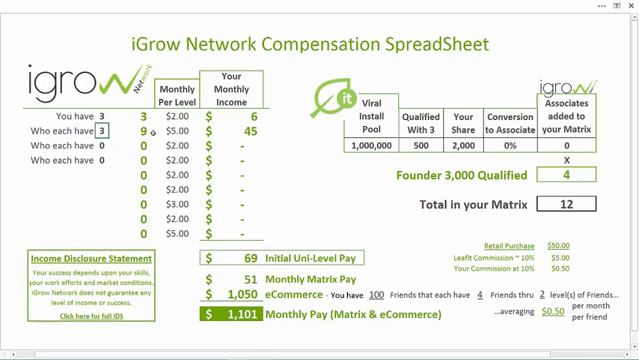That would put 9 on your second level. And what do you think those 9 are doing? They're watching the same webinar. They're not just here to help those 3 qualify. They go out and find 3 for themselves. And that's as far as we're going to go.